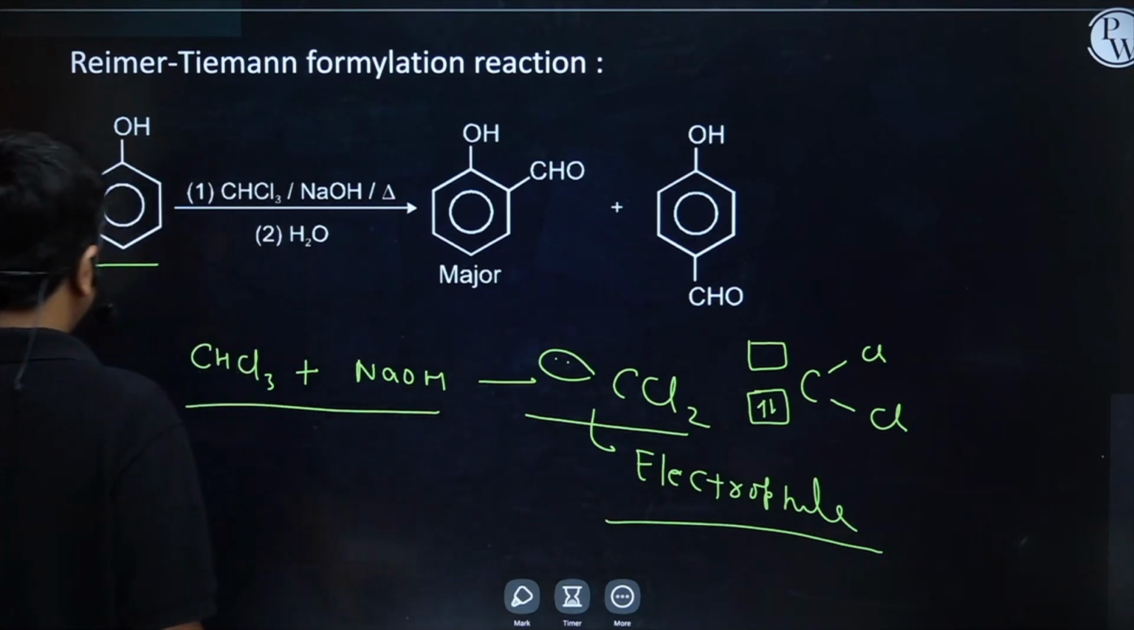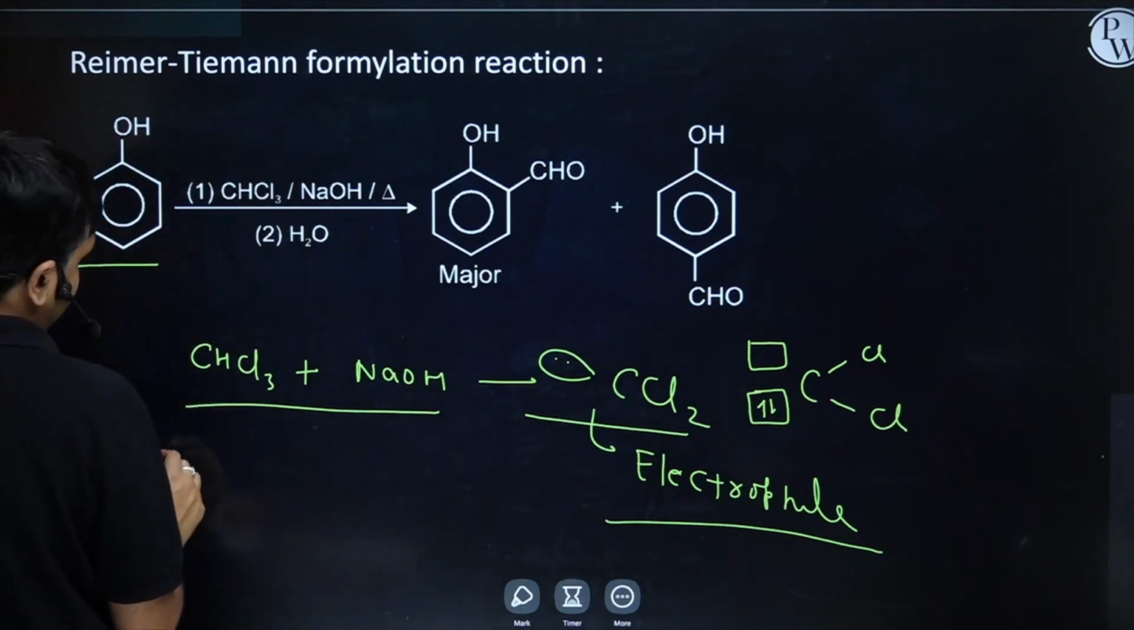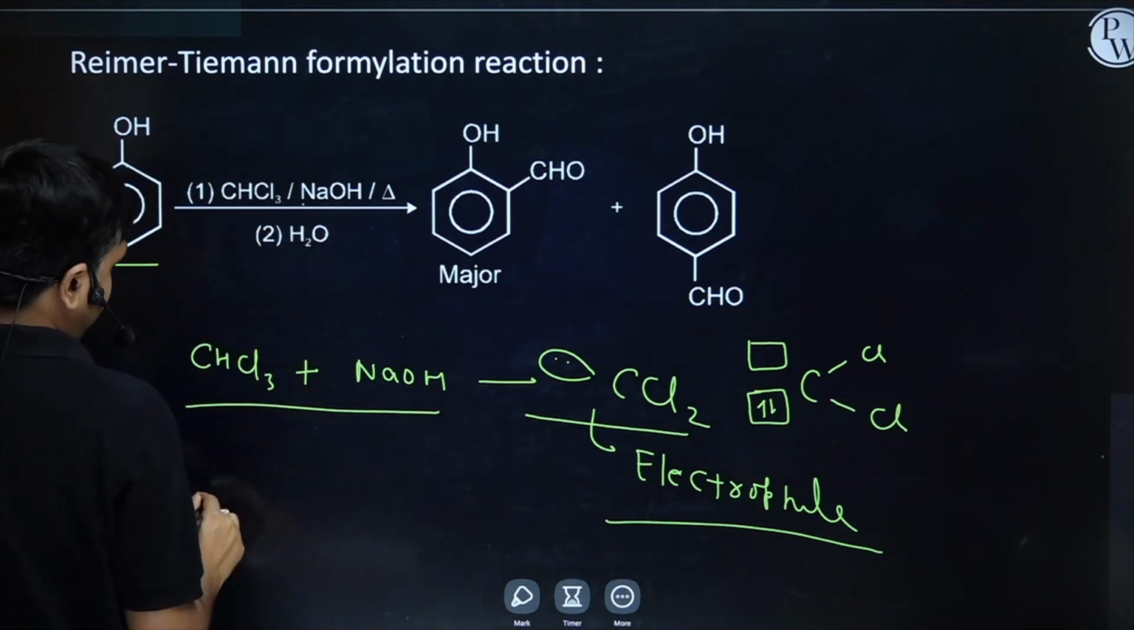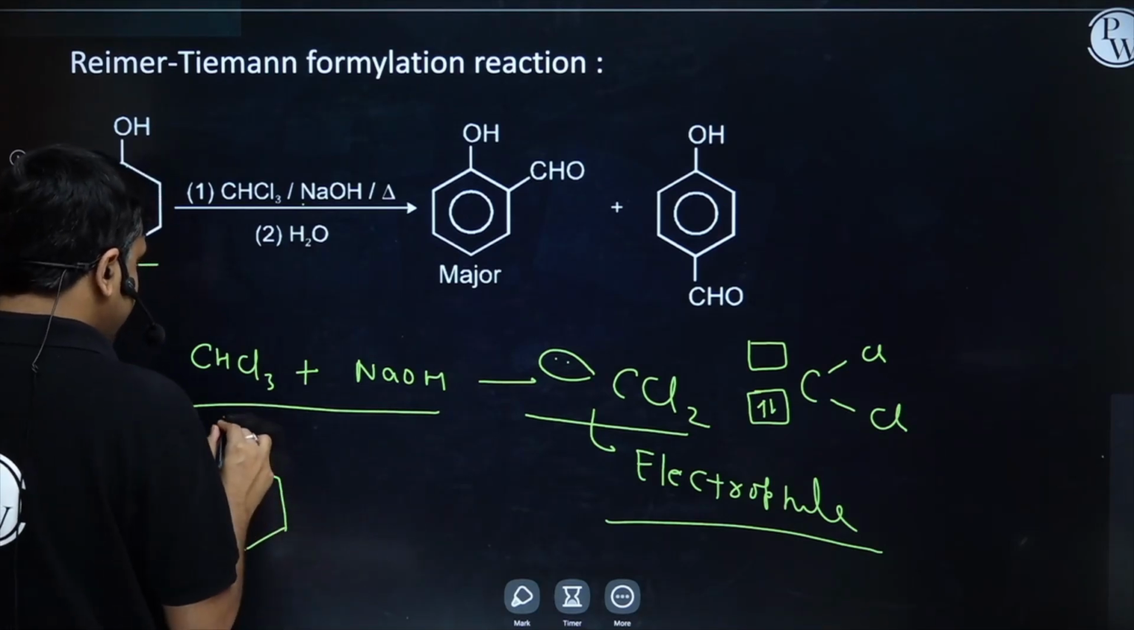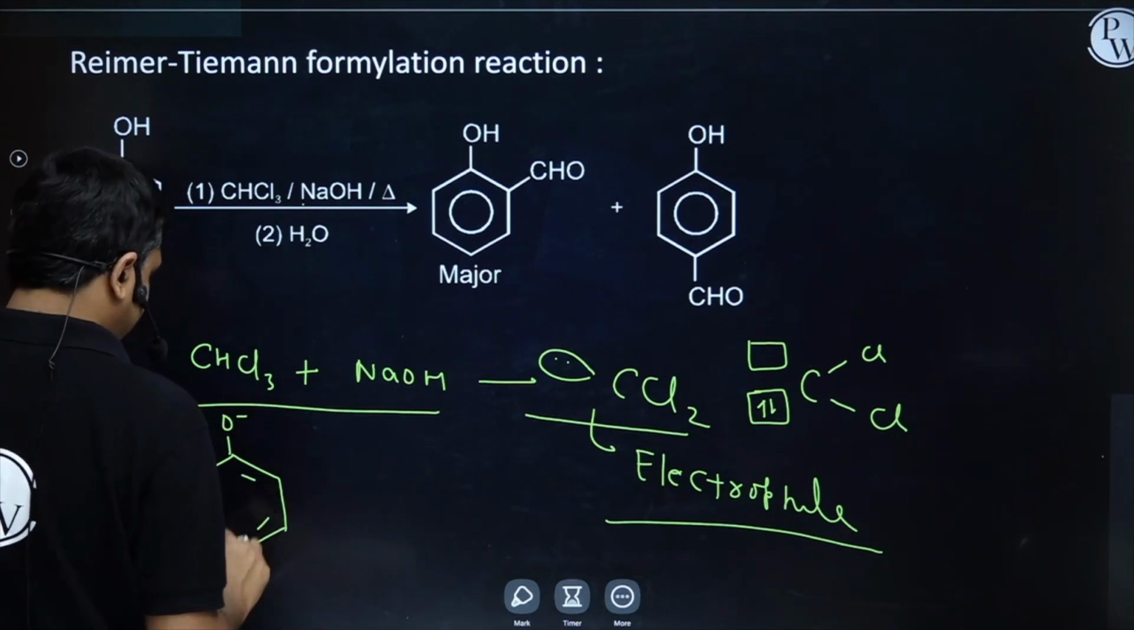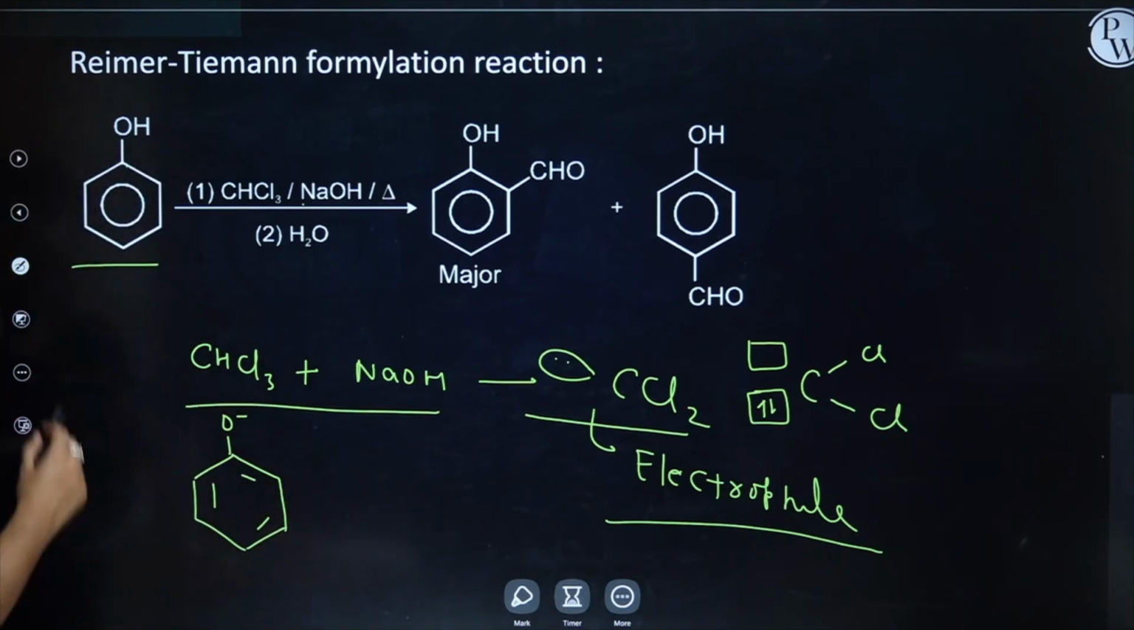Right, student? Now, can I do one more thing? Phenol with NaOH, can I say, will it form phenoxide ion? The answer is yes, definitely. Now, let me do one.